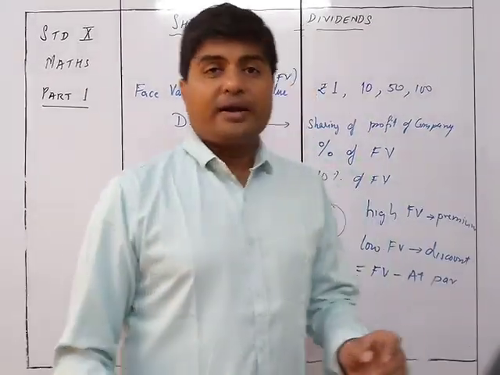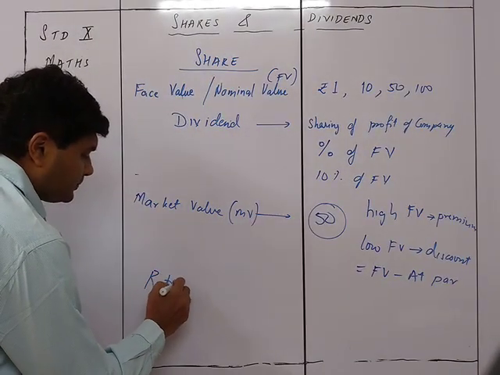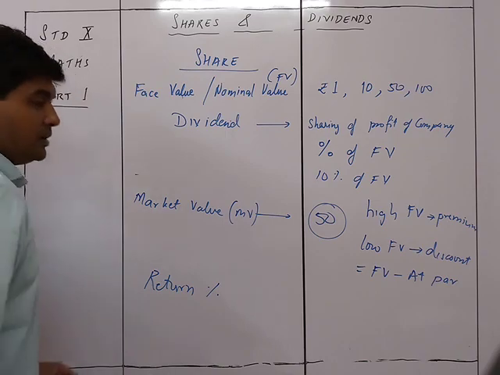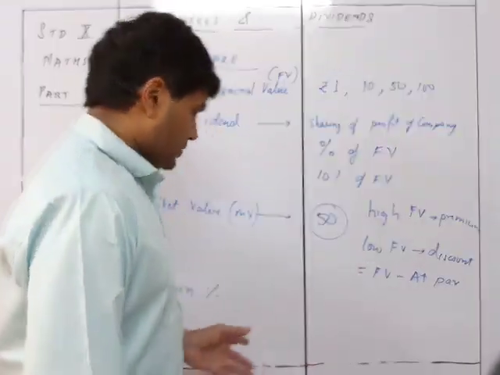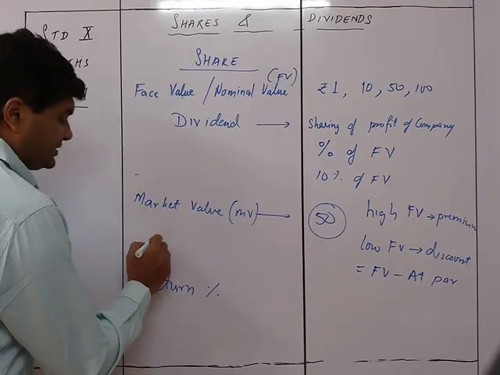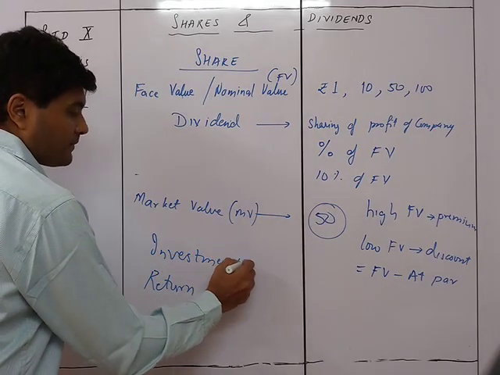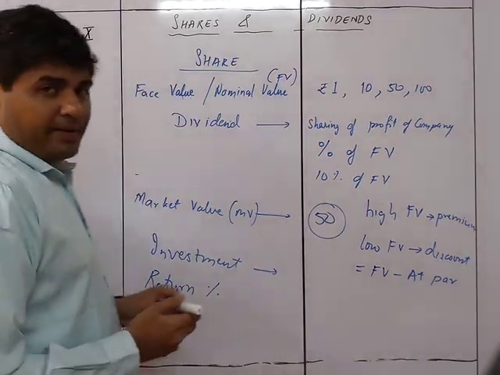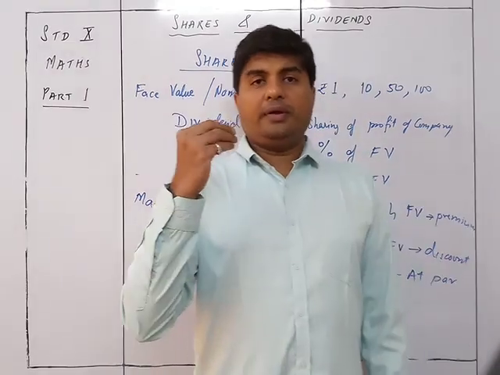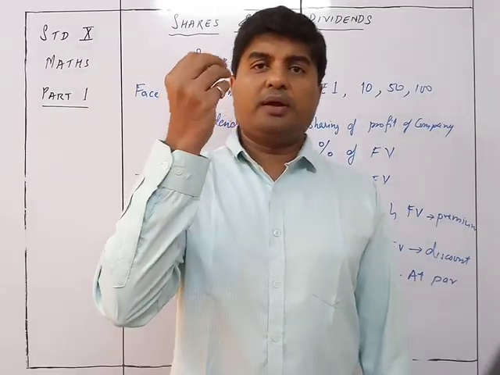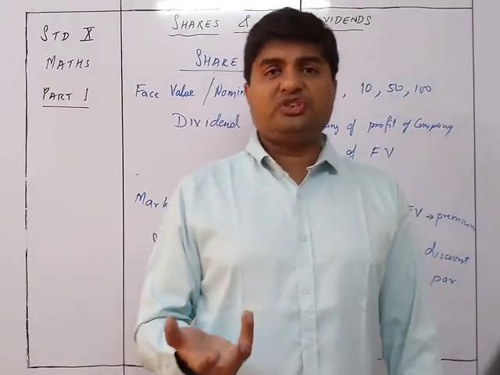The next important thing we have here is the return percent. Before that, let's also write one more thing, that is investment. When a person is going to invest, going to give some money to buy some shares, that is the amount he is investing in shares.